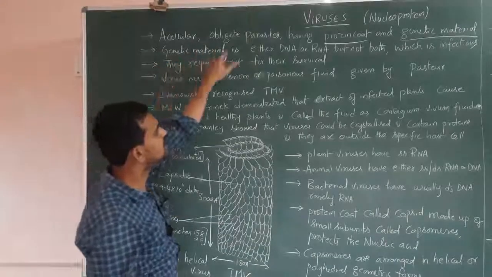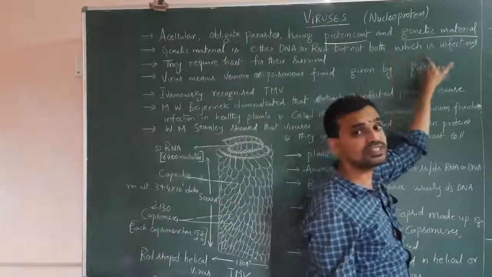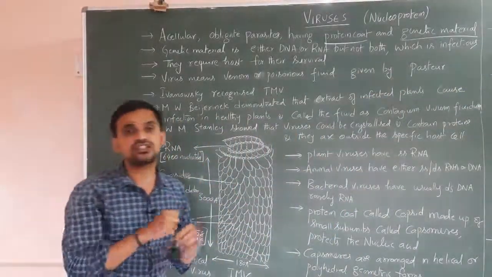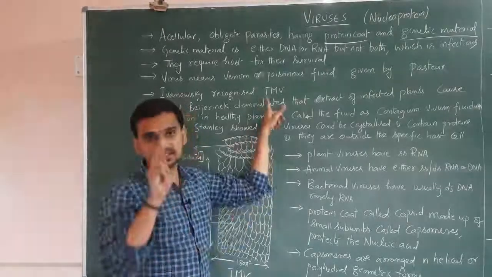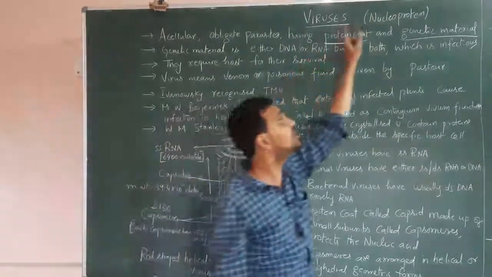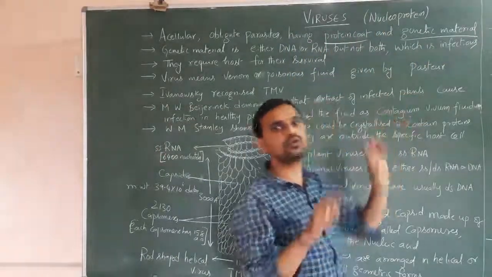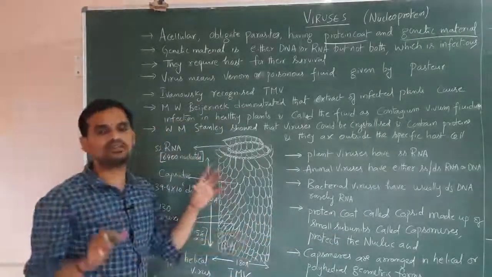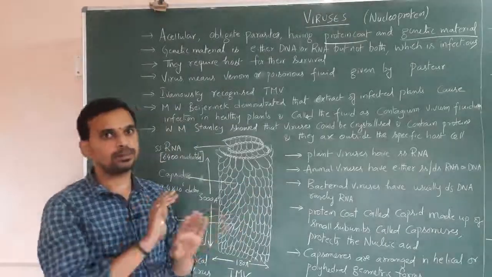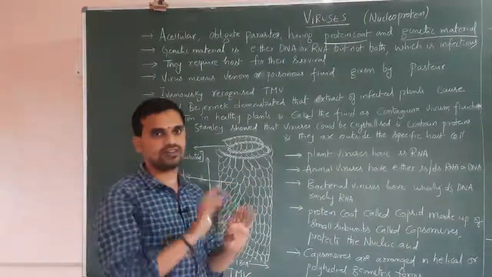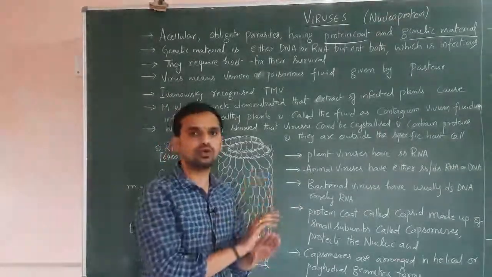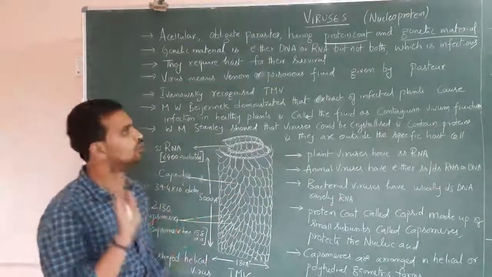The genetic material is infectious. Whenever the virus enters into the host, it will cause infection. How can it cause infection? The virus has only two things, that is protein coat and genetic material. Here the protein coat is not infectious. Genetic material is infectious. Whenever the virus infects the host, only the genetic material will enter into the host and cause infection. The protein coat or the capsid does not enter into the host.